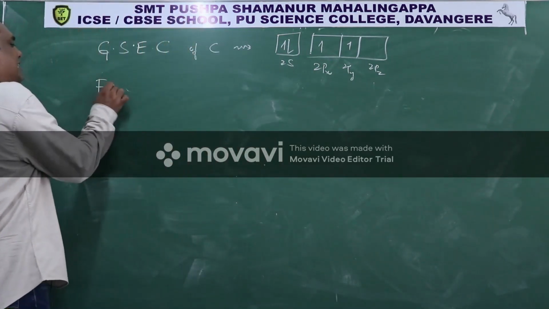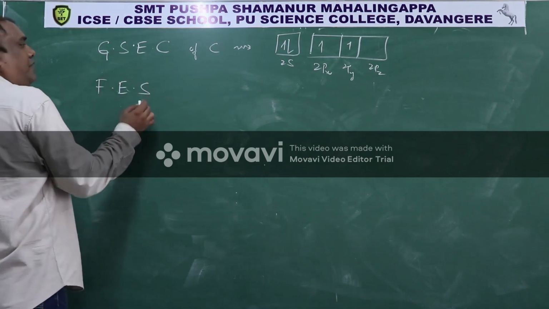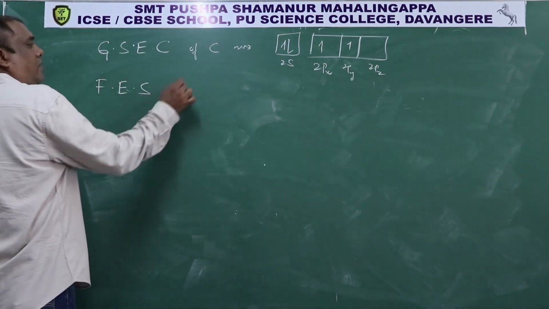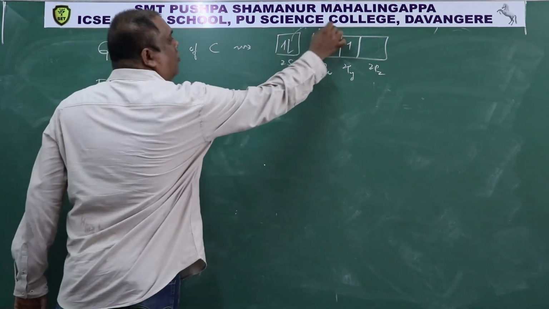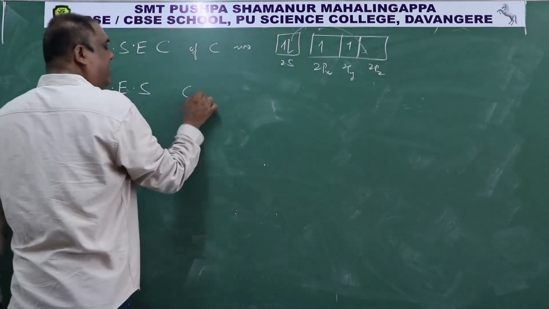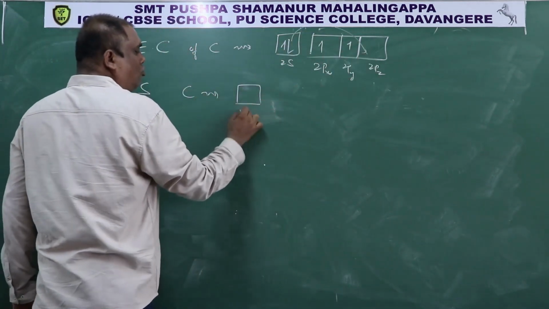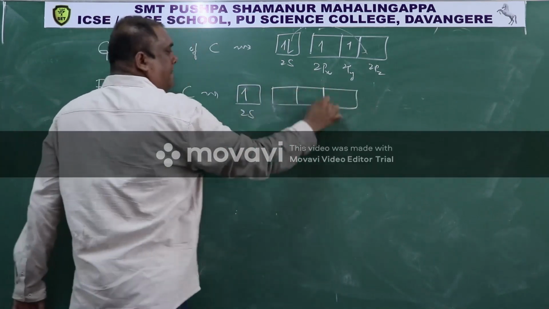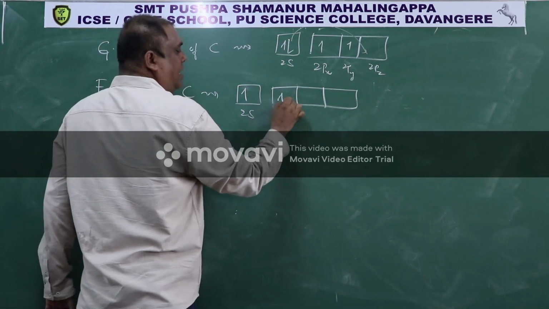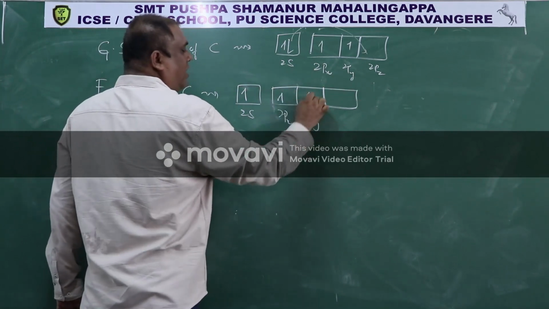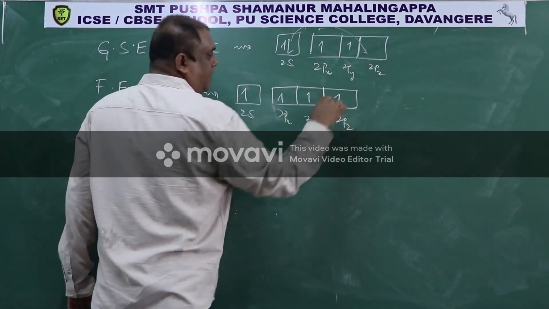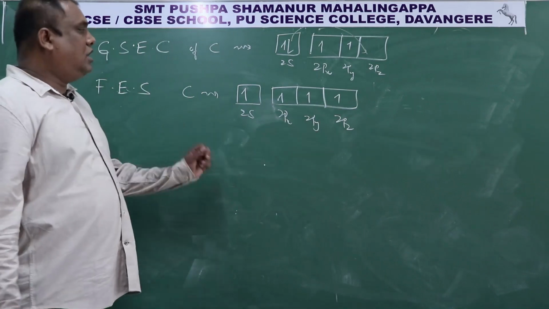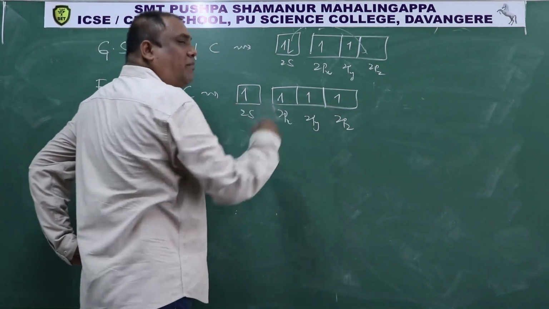In the first excited state, this electron will go here. Then the configuration becomes 2s1, then 2px1, 2py1, 2pz1. So now there are 4 half-filled orbitals.